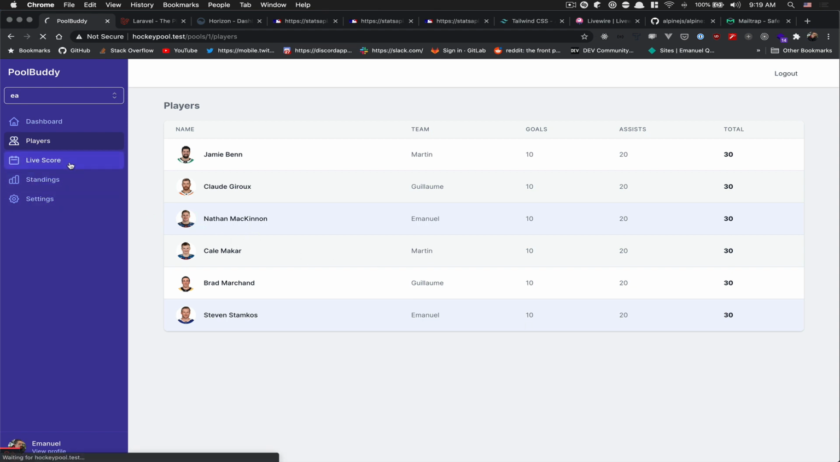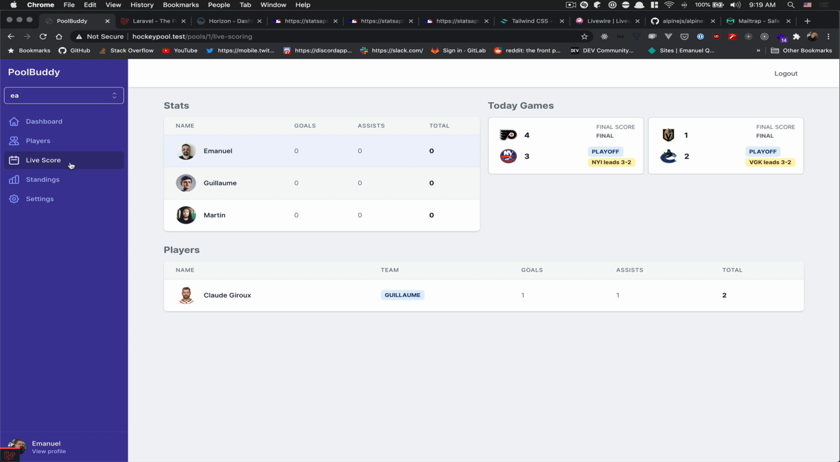After that, you're gonna have the biggest screen, which is called live score. The live score is the place where, that was the game of yesterday. You can see, for example, the Flyers that win. Of all the players in our pool, only Claude Giroux was playing, and he's on the team of my brother Guillaume. As we can see, he did 1 goal, 1 assist, so 2 points. Don't worry, this should be updated, it's fake data.